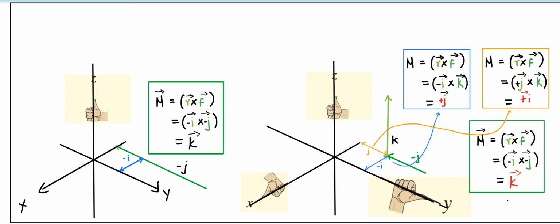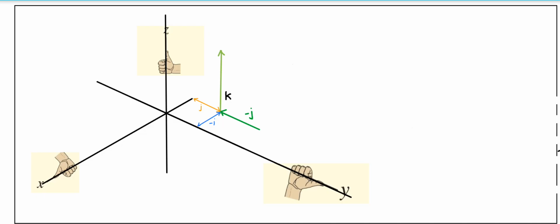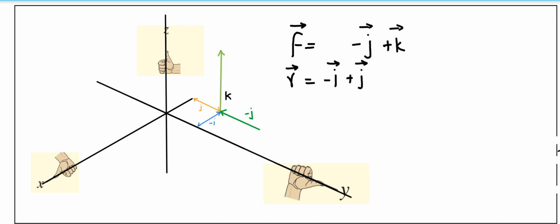So I'd like to see whether there is a vector manipulation with which we can find this combined value at once. I can express this force as two components, which act along minus j and plus k. This is a combined force vector. Similarly, the position of this f, we can assume as a combined r vector. So is there a way we can find this answer directly, r cross f? Yes, vector algebra provides us with that.